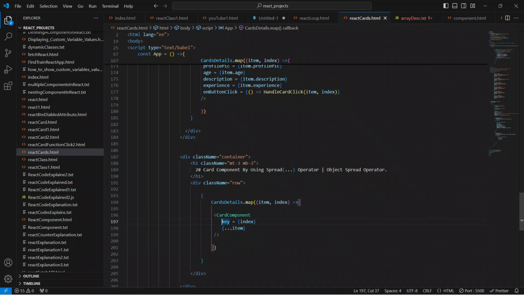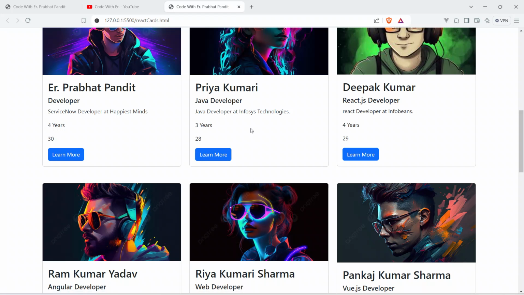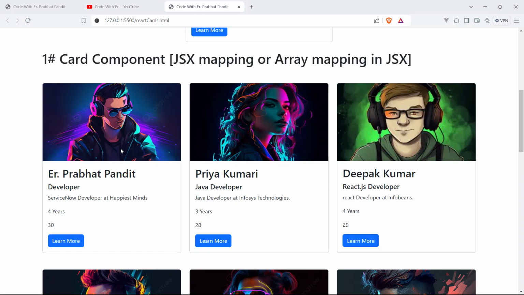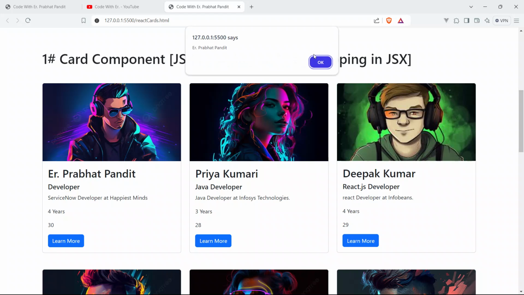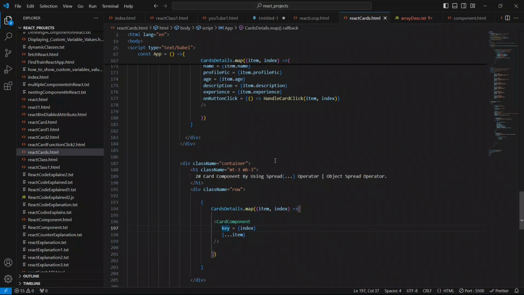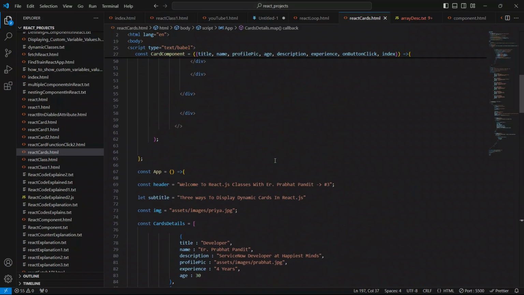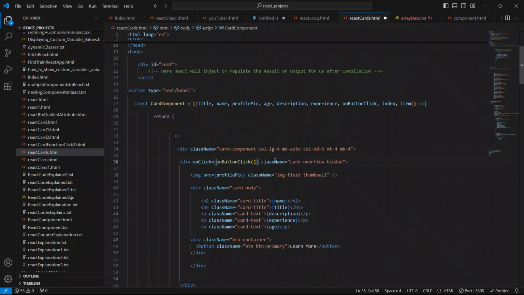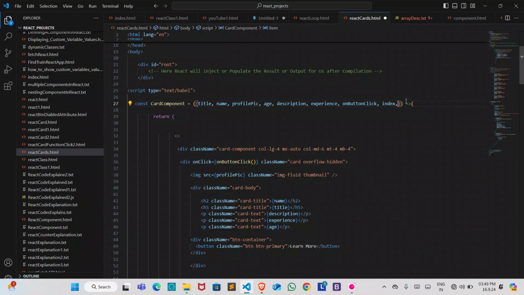Okay, so save your code and go to the browser, and now hit anywhere. Yeah, so guys, now it's working. Previously I was calling it like this. So let me just Control Z. So I was calling like this. So we have to call this method like this only. So remove this item. There is no prop name item.